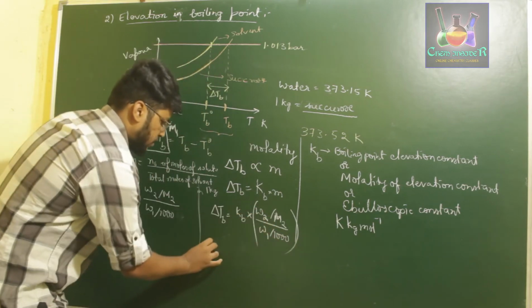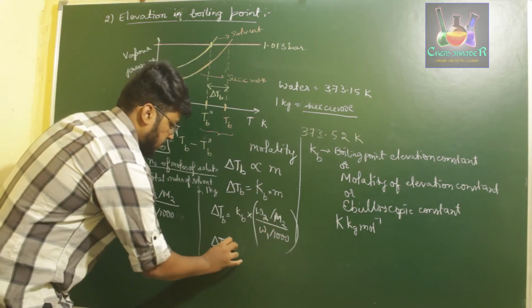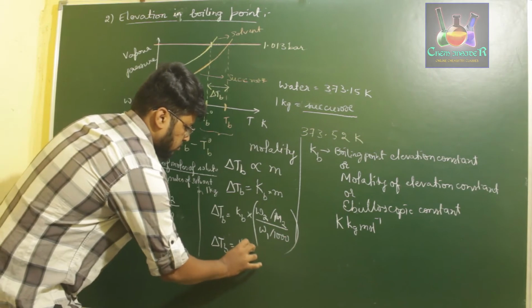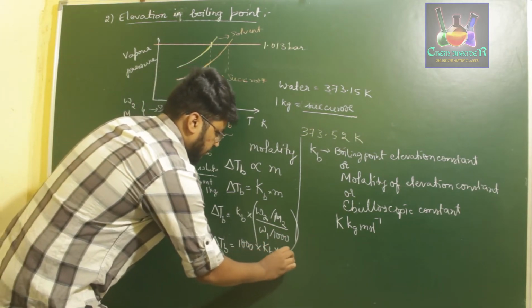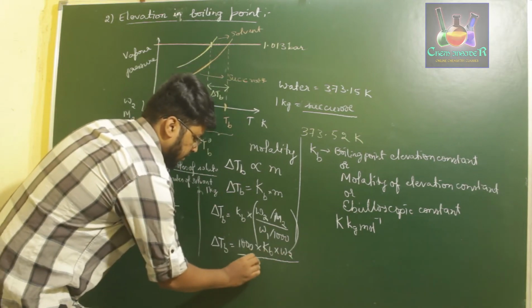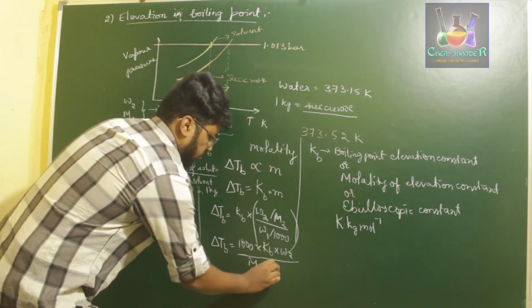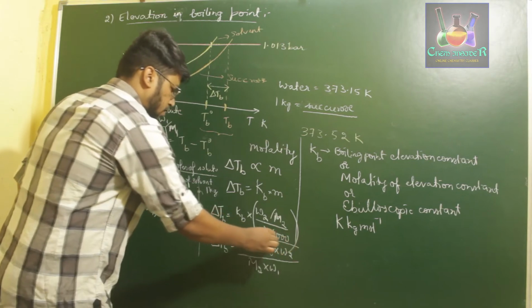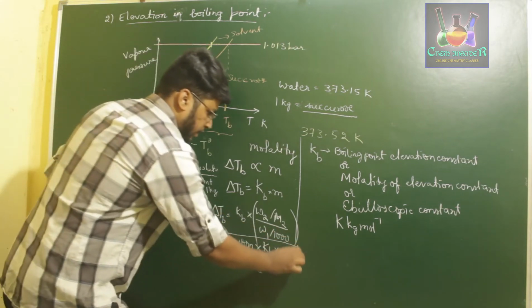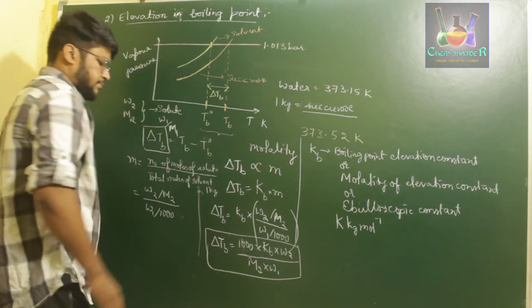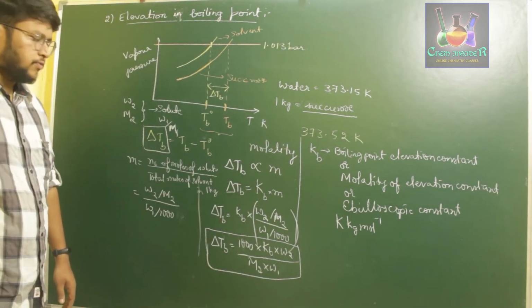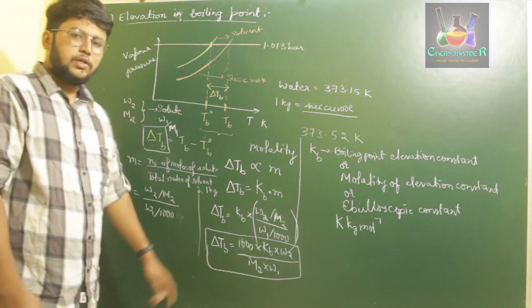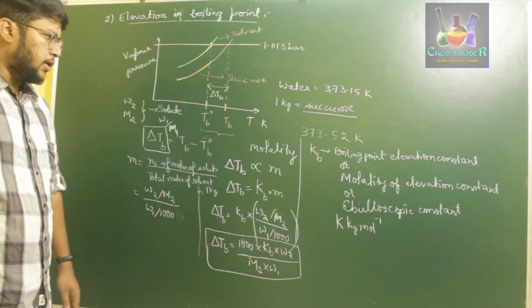On simplifying these values, we get delta TB is equal to 1000 into Kb into W2 whole divided by M2 into W1. So this is the equation which we can use in order to find the molar mass of the solute, using elevation in the boiling point.